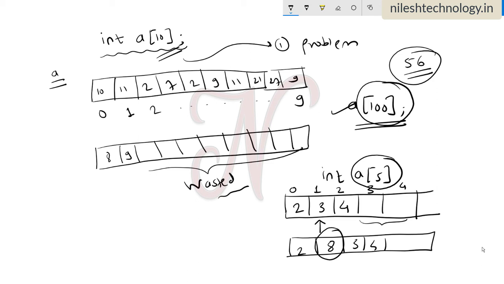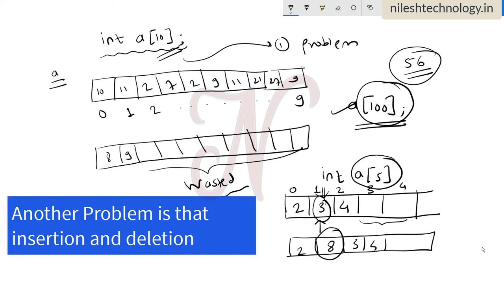Same here for deleting. If you want to remove these 3 numbers at this position, then you remove these 3 numbers and shift all the remaining numbers to the left side. Again, this is a time consuming process. So insertion and deletion operations are not easy in an array. So this is another problem of an array.